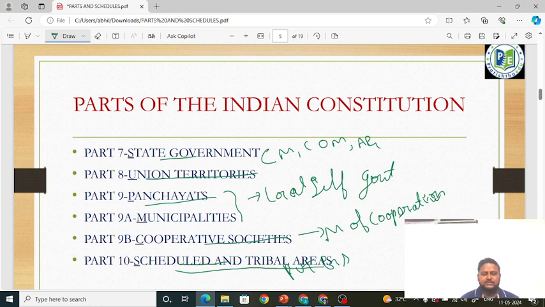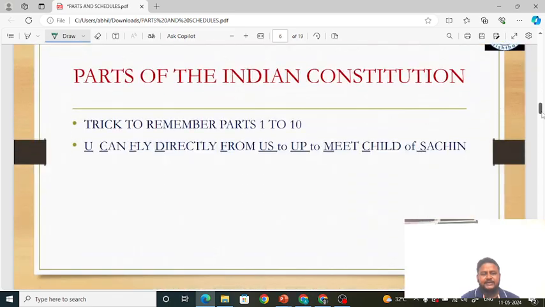Okay friends, next moving forward, let us talk about the tricks to remember parts 1 to 10. This is very important friends. This is how you will remember. In the examination, with the lot of things which you learn and memorize, you may not be able to recollect immediately. At that time what comes to your help is the mnemonics.